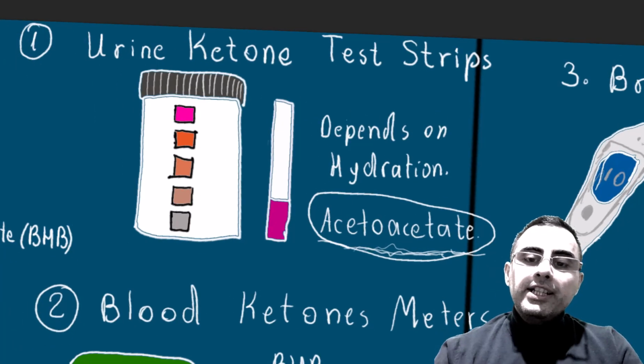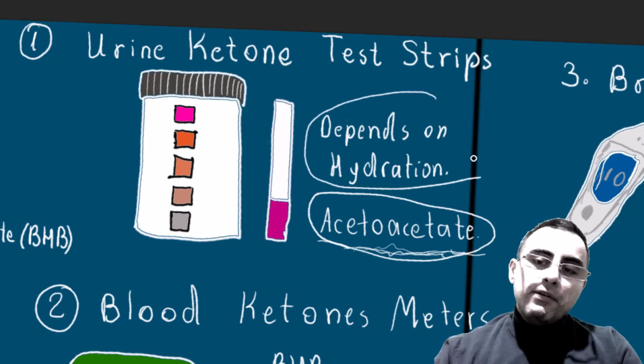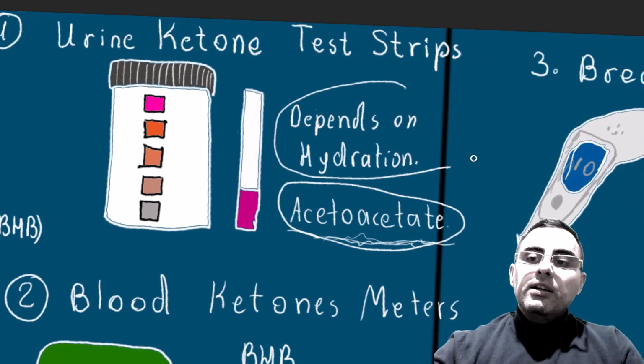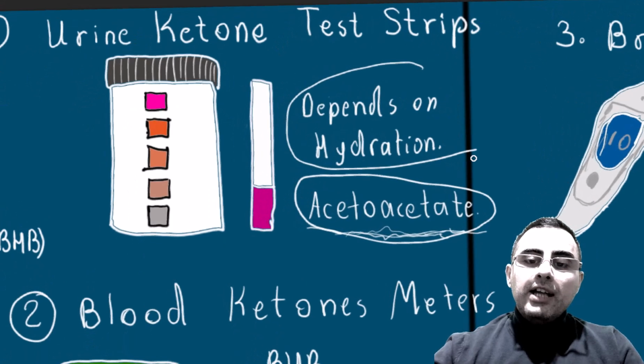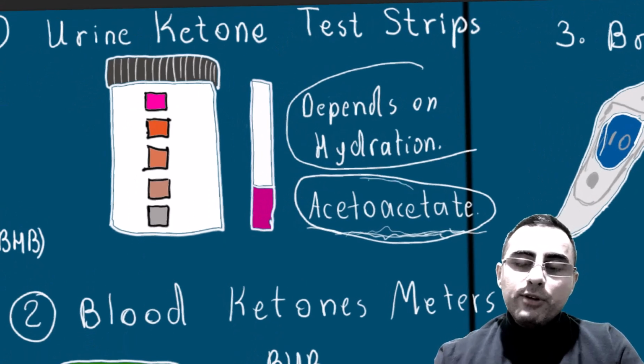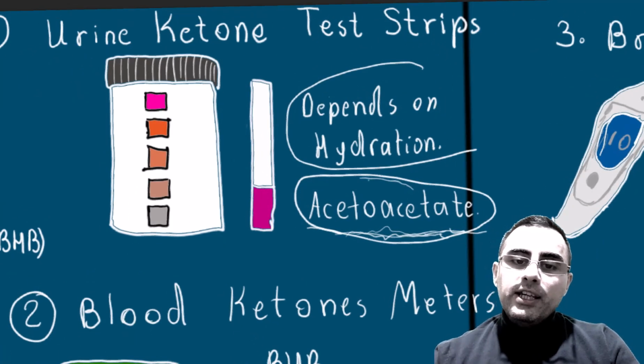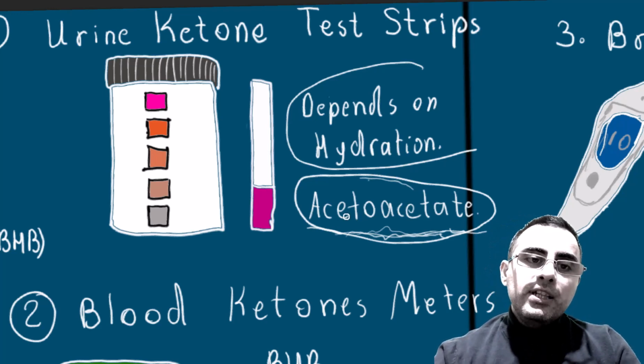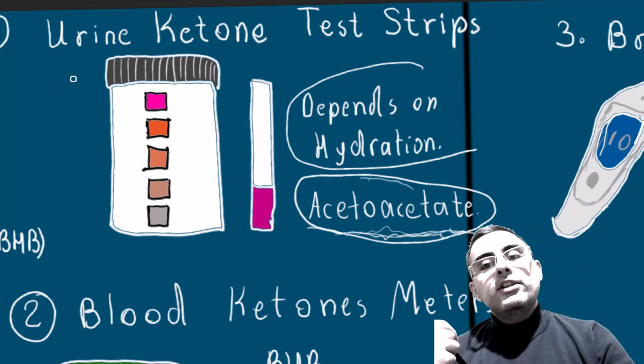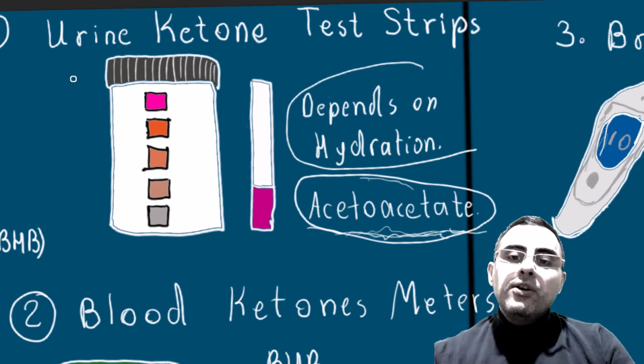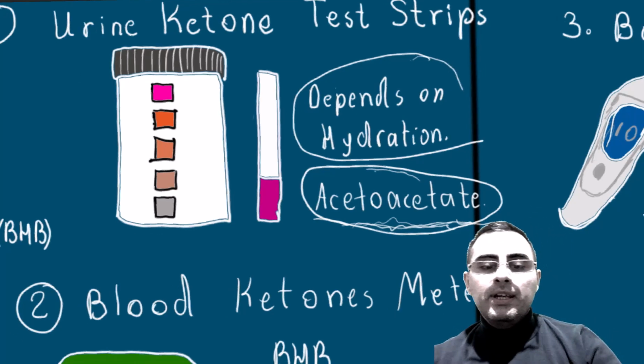And also it depends on hydration. For example, if a person drinks lots of water, acetoacetate concentration in the urine can be low. So it can be considered a useful test, but not very accurate.